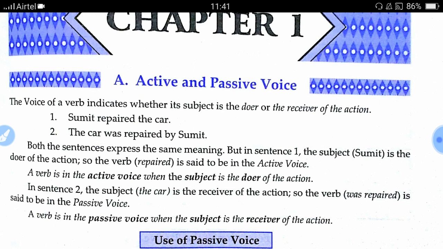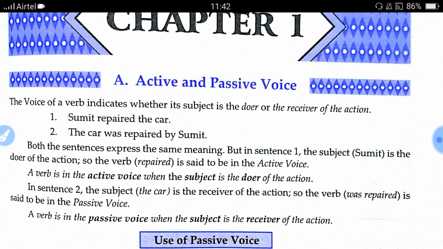Secondly, to define something. When we have to give definitions, we use passive voice. When we have to narrate any incident, again we use passive voice. When we have to describe some historical or social incidents, then also we use passive voice.